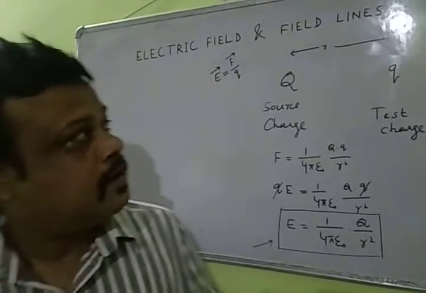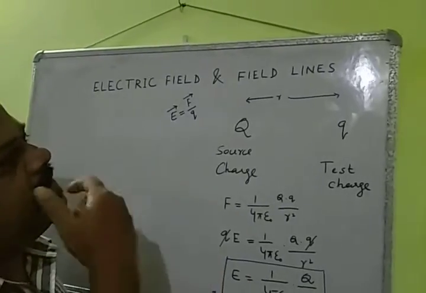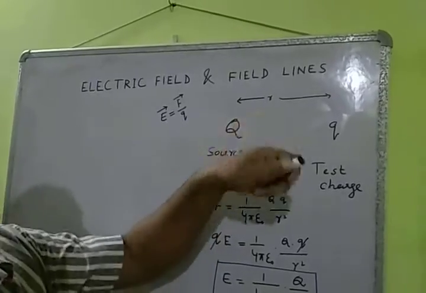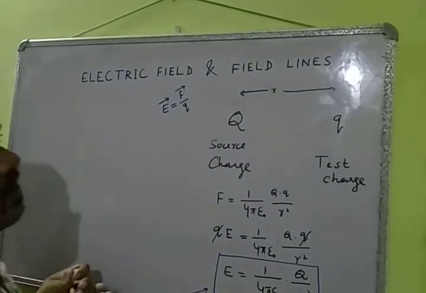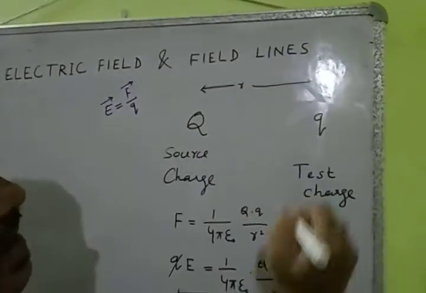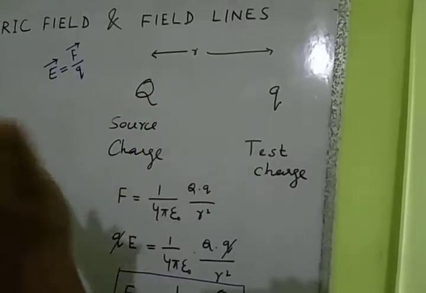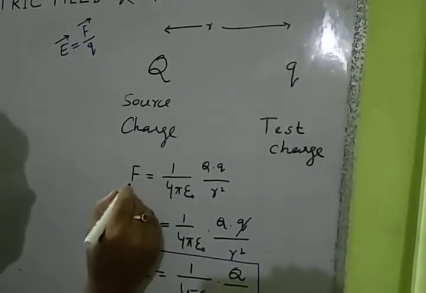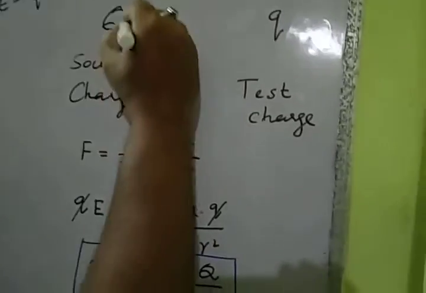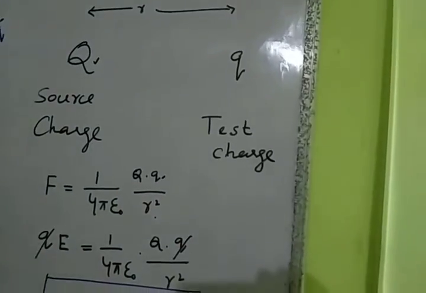Hello viewers, again I'm here with electric field, and today there will be a discussion about electric field lines. What we were discussing: there is a source charge capital Q, there is a test charge small q, and they are a distance apart. From Coulomb's law, F equals 1 by 4 pi epsilon naught times the product of the two charges, capital Q multiplied by small q, divided by r square.